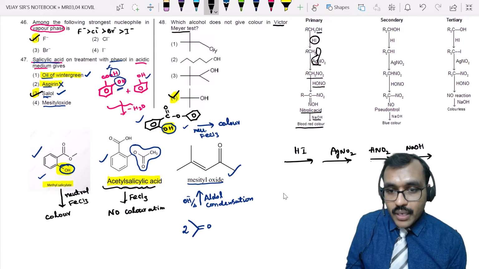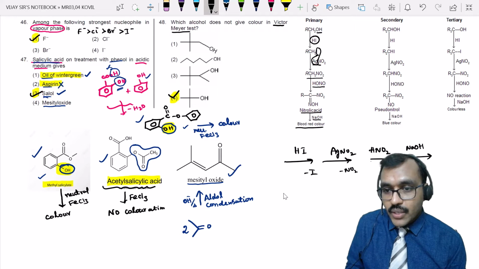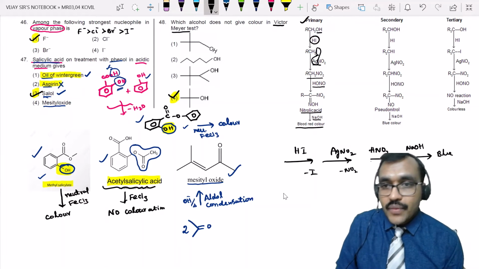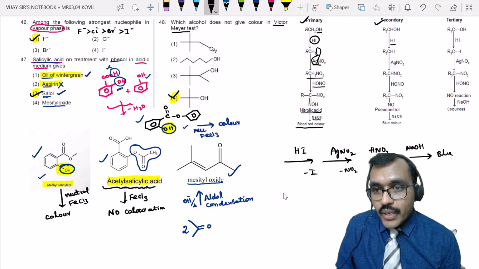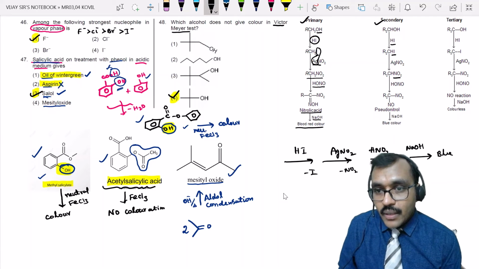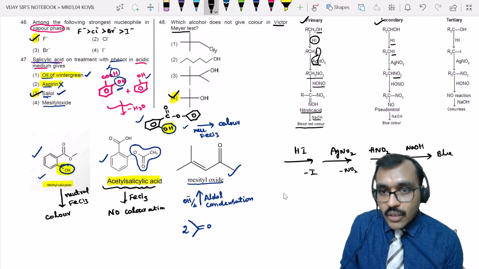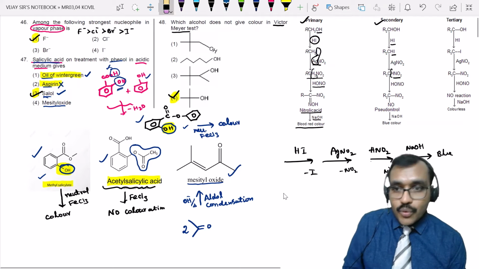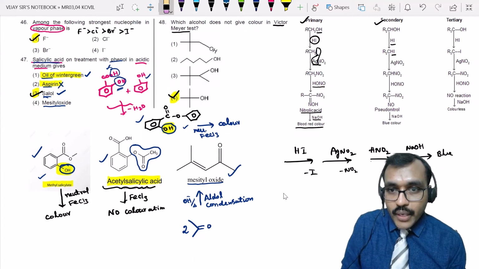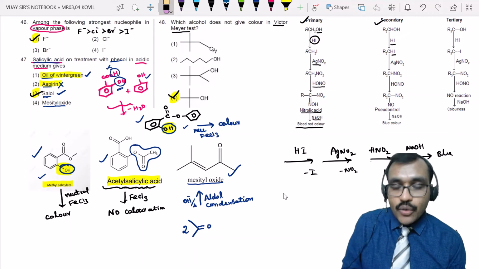If it is a primary alcohol, you will get iodides, then you will get nitro compounds, then you will get nitrolic acid. Nitrolic acid gives color. If it is blood red color, then it is a primary alcohol. If it is a secondary alcohol, here you will get iodide, then nitro compound. After reacting with this, now observe here, in the primary case there are two hydrogens, and due to the presence of those two hydrogens you are getting nitrolic acid.